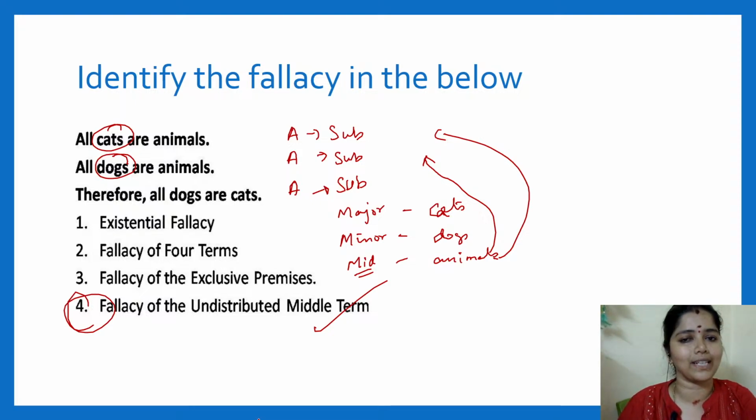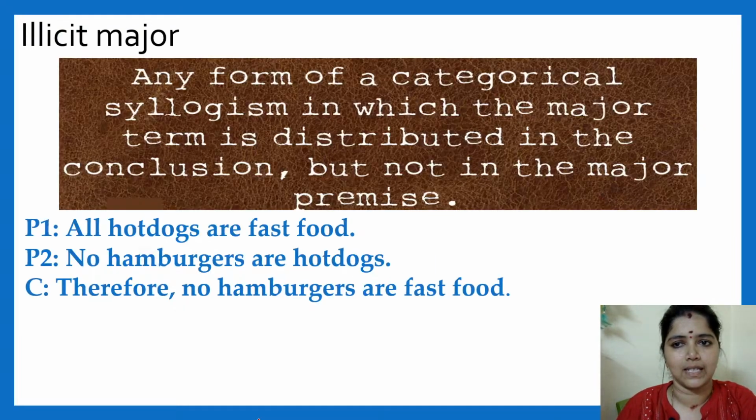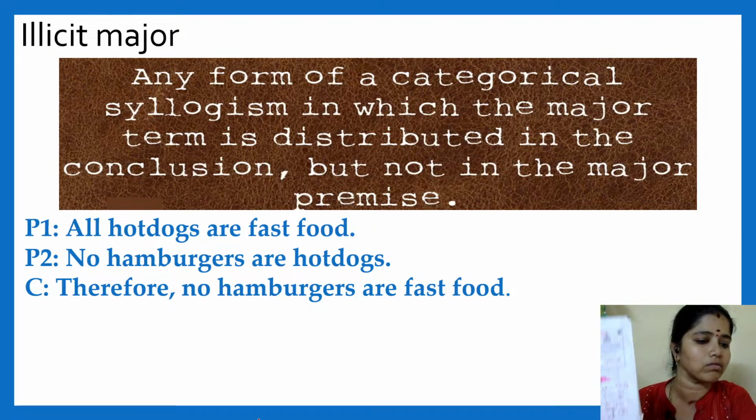Shall I go to the next fallacy? I move to the next fallacy. Yes, that is illicit major. Write it down in your notebook so that you will understand. Don't just watch like watching. Write it down in your notebook.